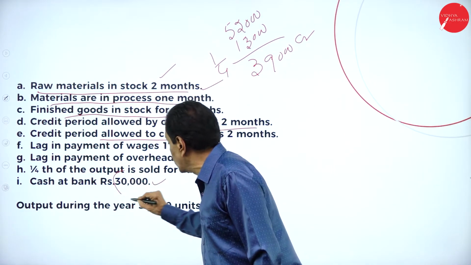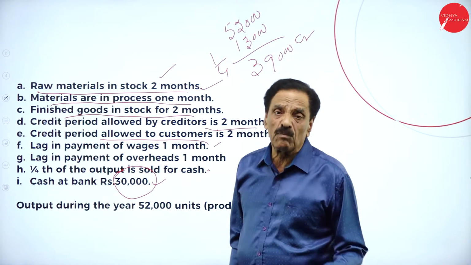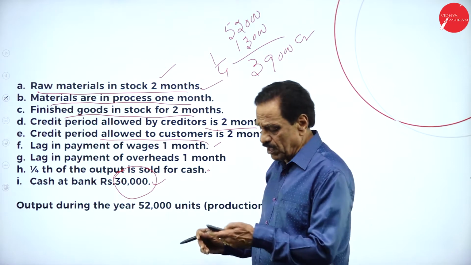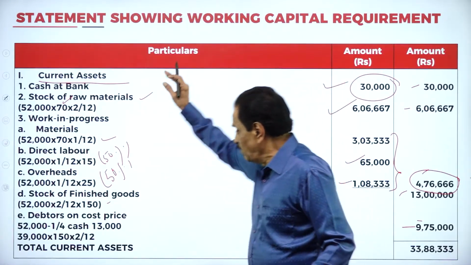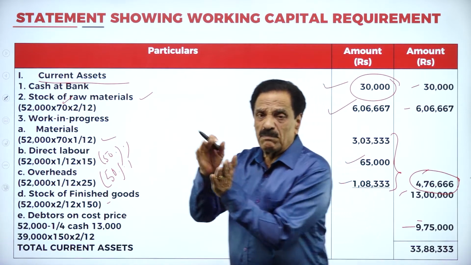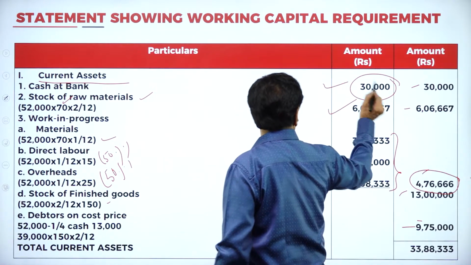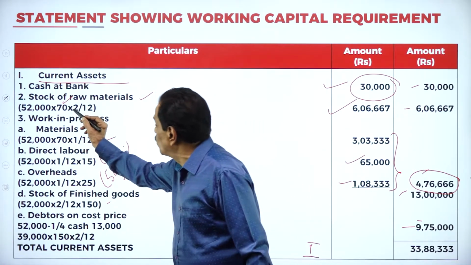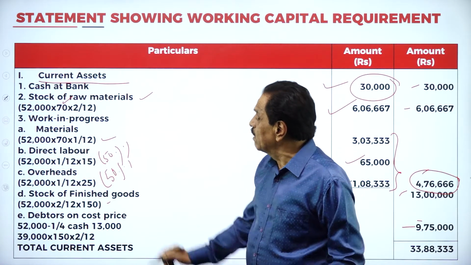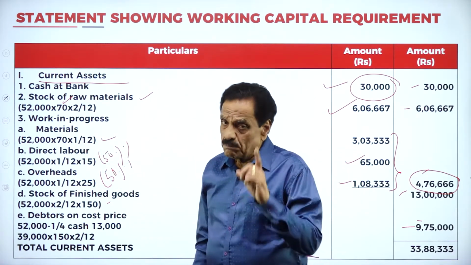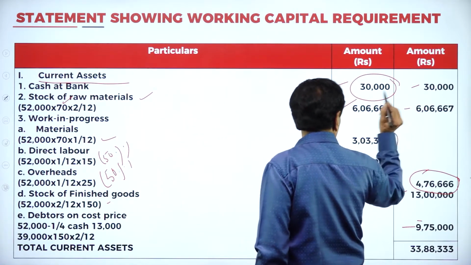Your cash at bank shows how much money? When you start the business, your cash at bank shows how much money? 30,000. We'll show it here. If you work out current asset minus current liability is equal to working capital. Cash at bank, how much? 30,000. Stock of raw material, how many months will it stay? 2 months. 52,000 per unit is 70. How many months? 2 by 12. It works out